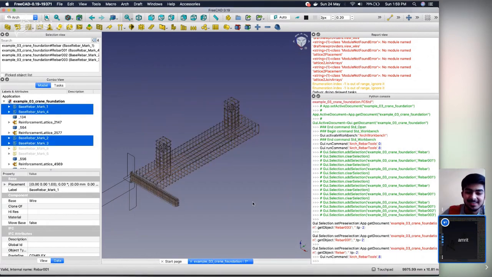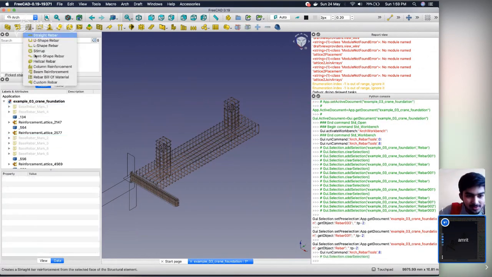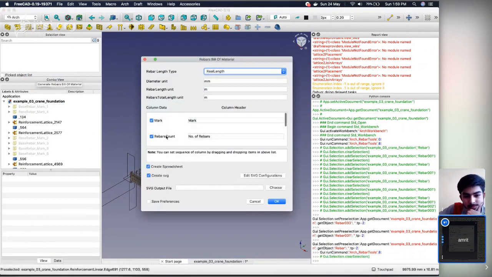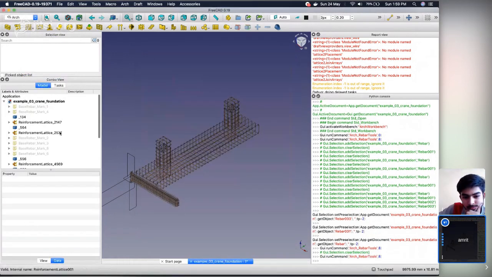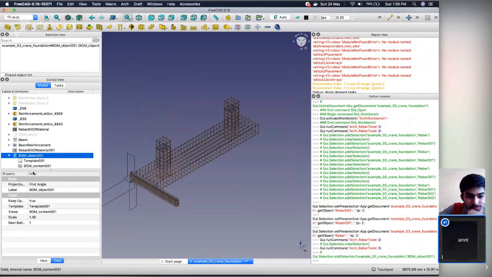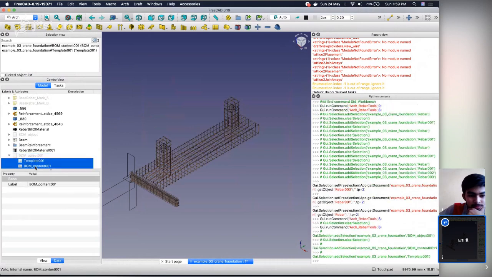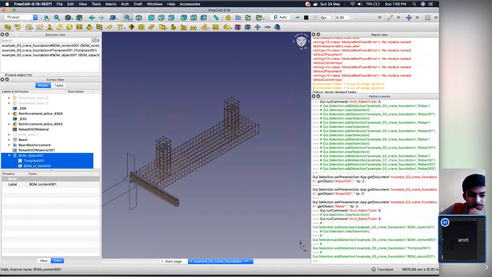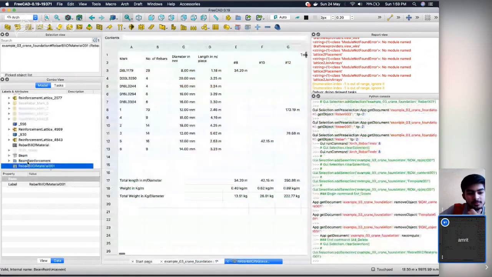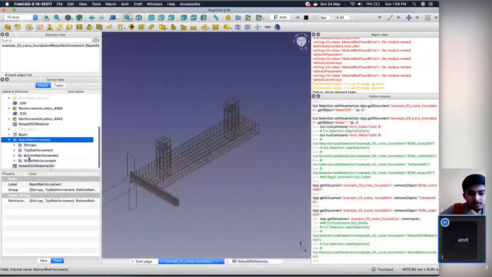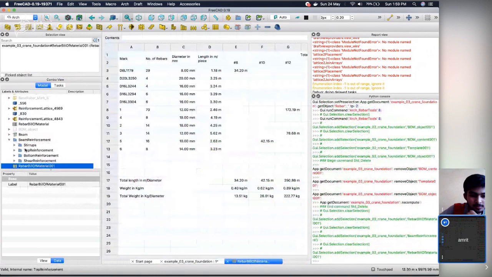So okay, I will not select anything. Now creating this. Let me first delete the previous one. This is the reinforcement.